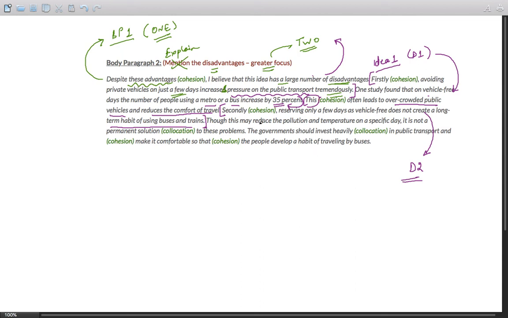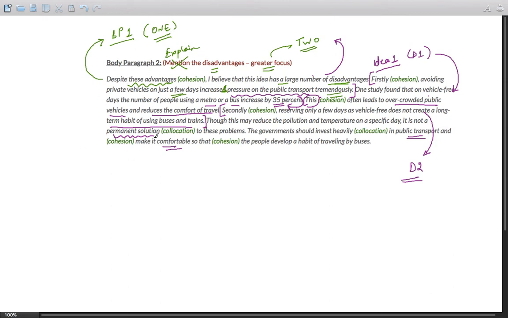Now let us explain this in the 2 sentences following this. Though this may reduce the pollution and temperature on a specific day, it is not a permanent solution to these problems. So what should the governments do as a permanent solution? The government should invest heavily in public transport and make it more comfortable so that people develop a habit of traveling by buses.